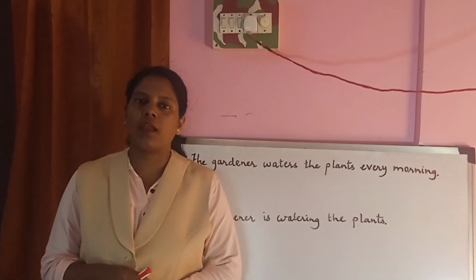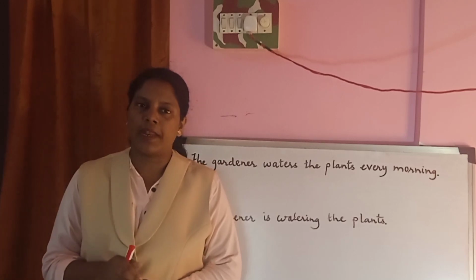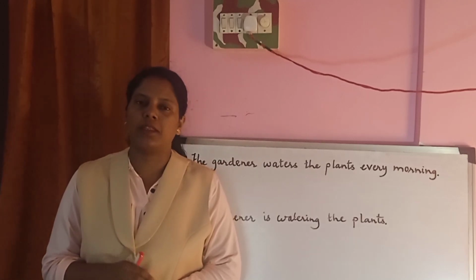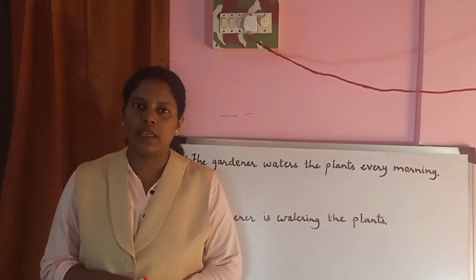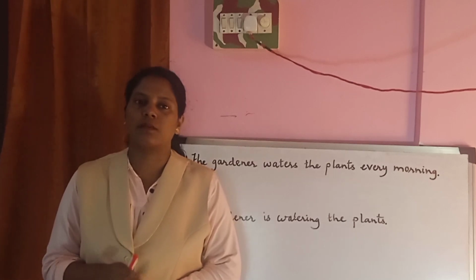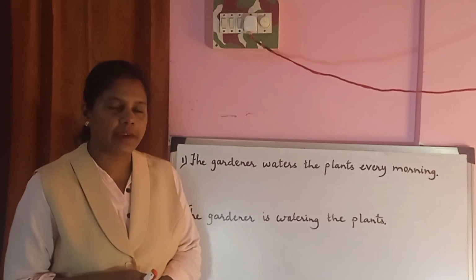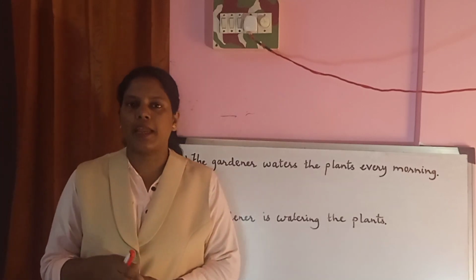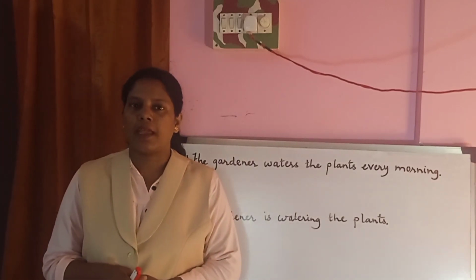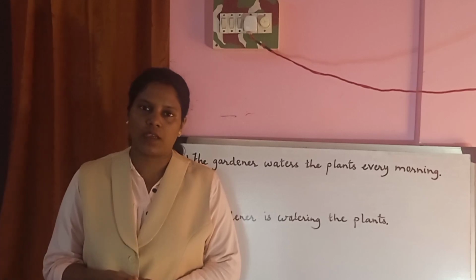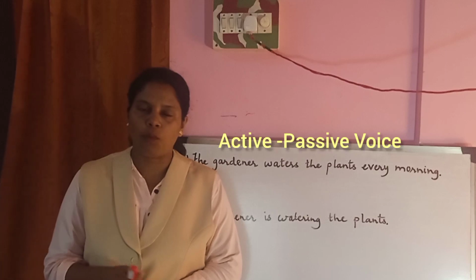When the subject of a sentence is active, subject meaning the doer of the action, and it actively does an action upon an object, the sentence is said to be in the active voice.